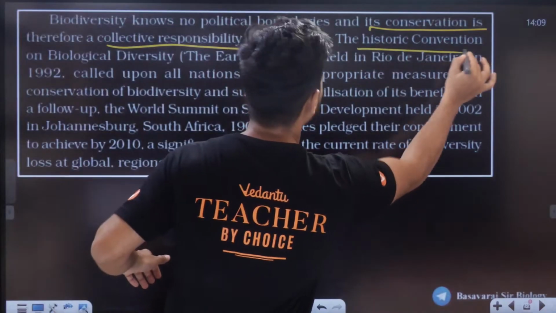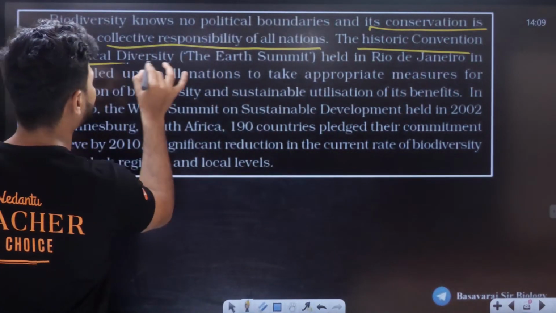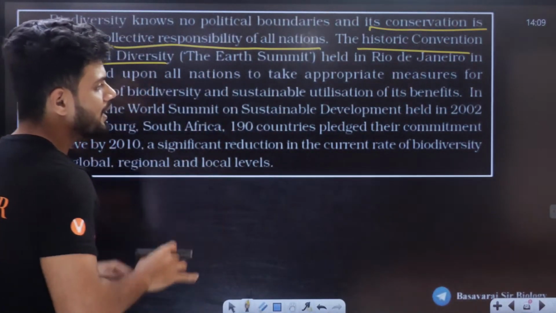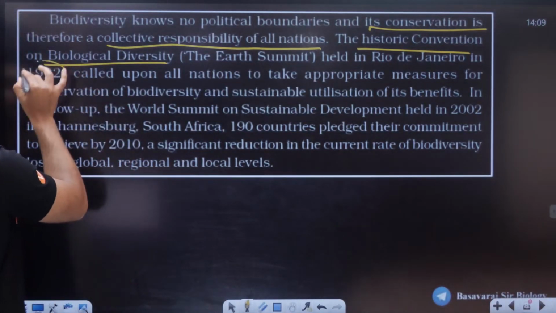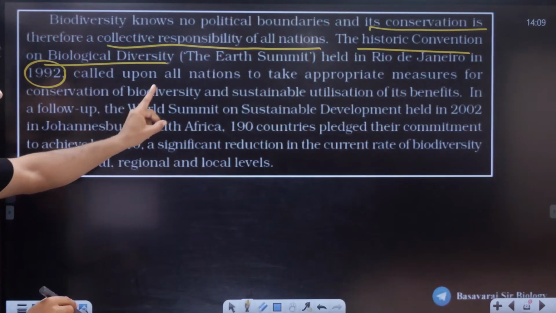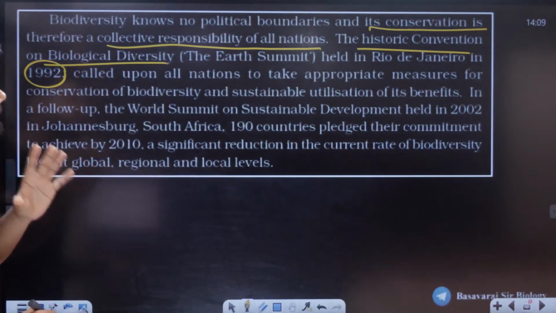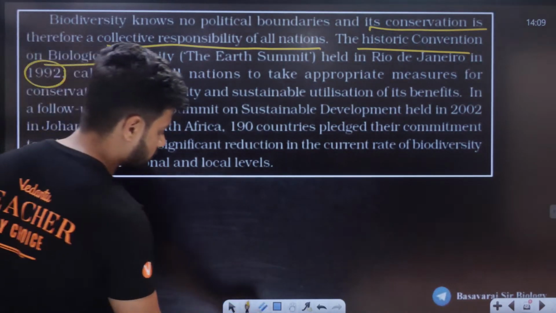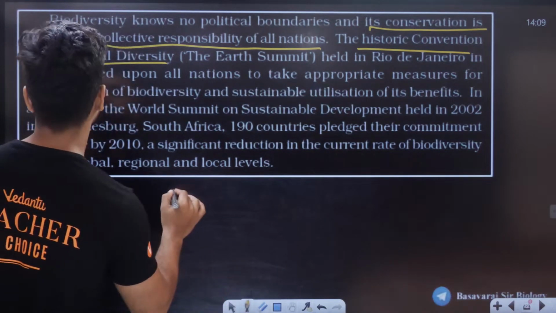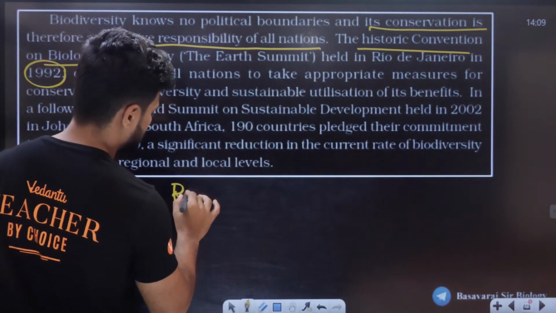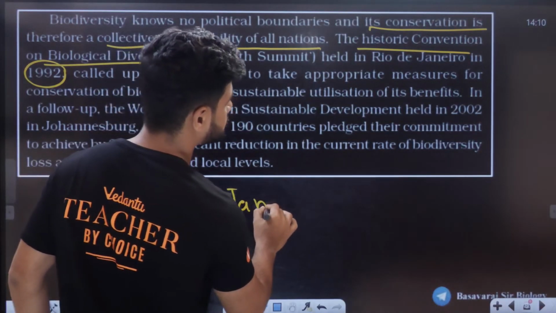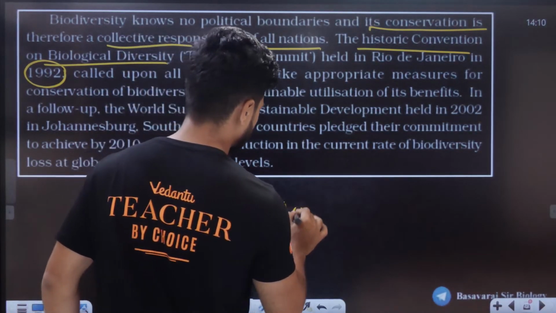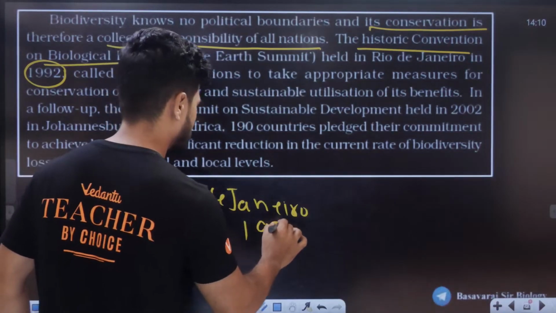The historic Convention on Biological Diversity, the Earth Summit held in Rio de Janeiro in 1992, called upon all the nations to take appropriate measures for conservation. See, Rio de Janeiro, 1992.